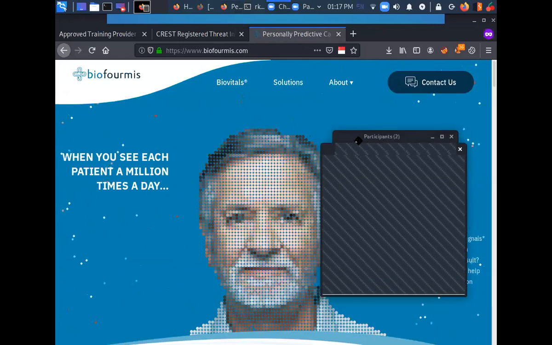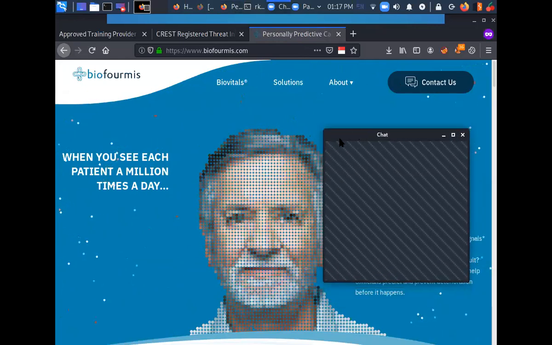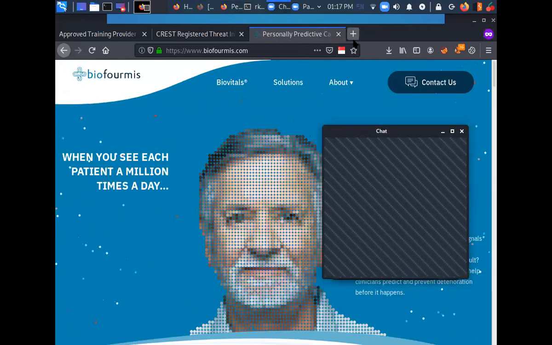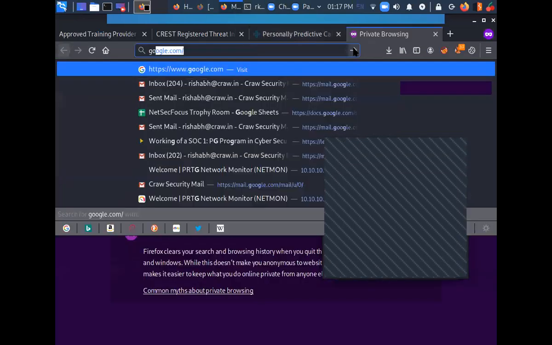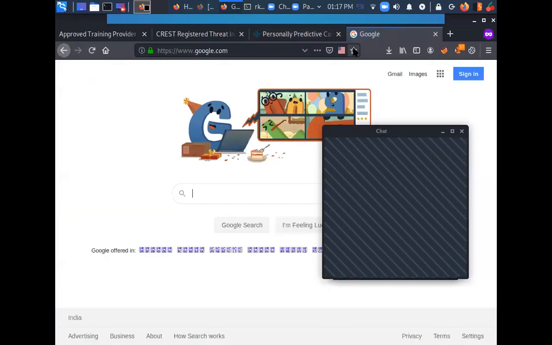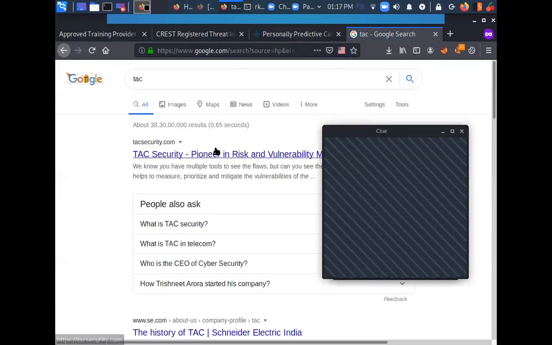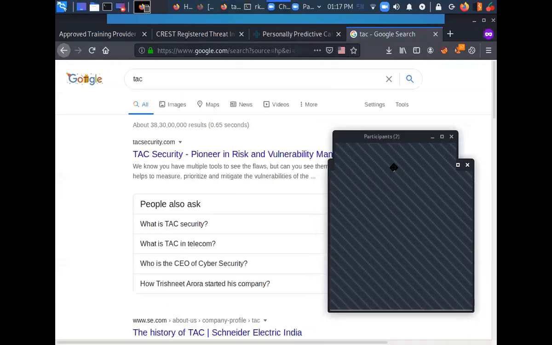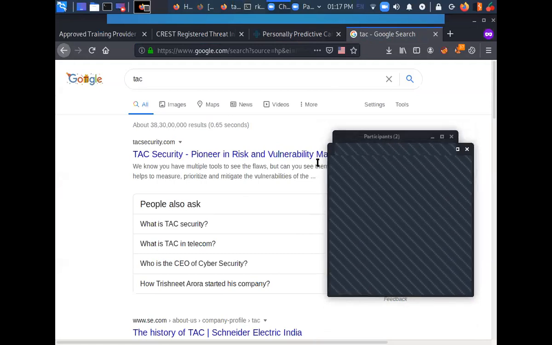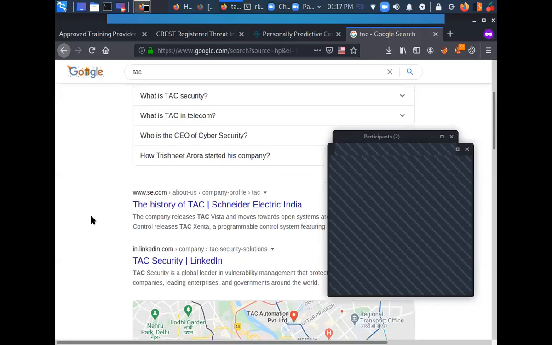There is one more company from Delhi. It's called TAC. Yeah, I know that as well. They are also doing the same work. Especially they have their own tool for vulnerability assessment. I believe TAC is Chandigarh based, if I'm not wrong.